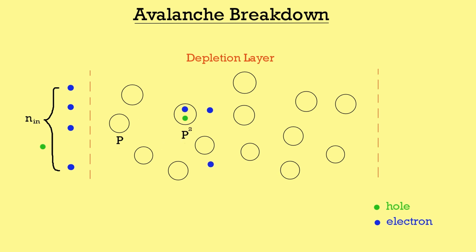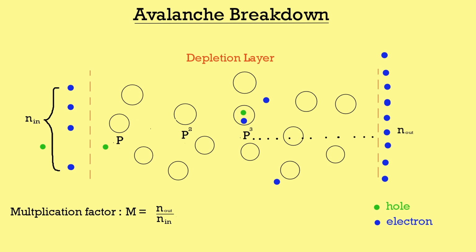But this time, as we are considering probability with respect to the initial electron, or the electron which was originally injected into the depletion layer, we will have the probability for the second collision to be p square. Similarly, the probability for the third collision and knocking out an electron will be p cube. And this procedure will keep on happening infinitely. This will result in a huge number of electrons emerging out of the depletion layer, which is much greater than the number of electrons which originally entered the depletion layer from the left side.